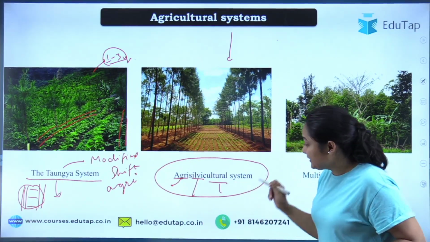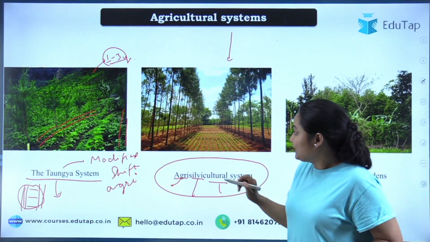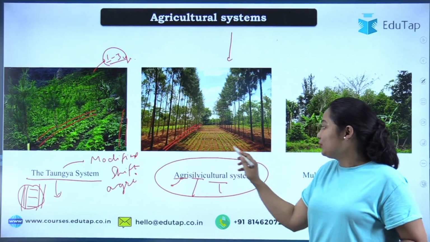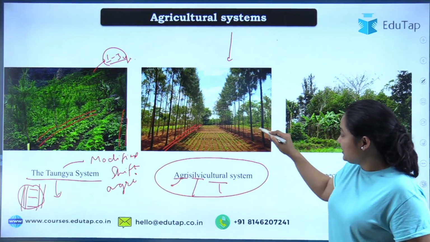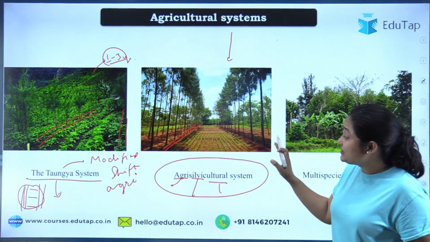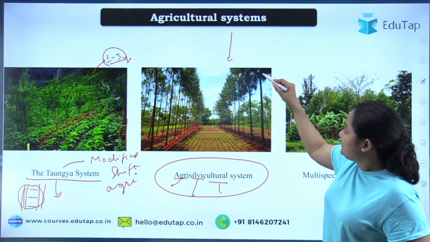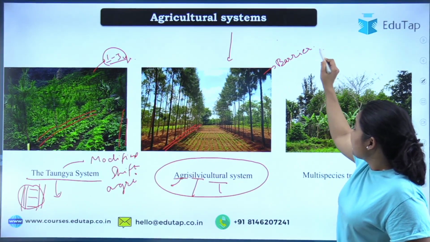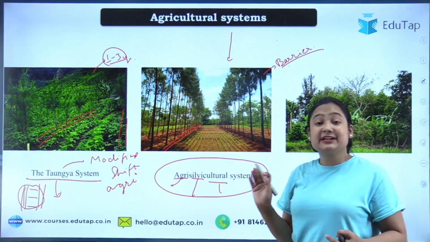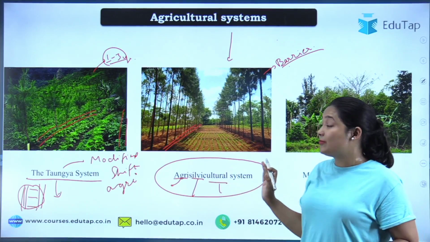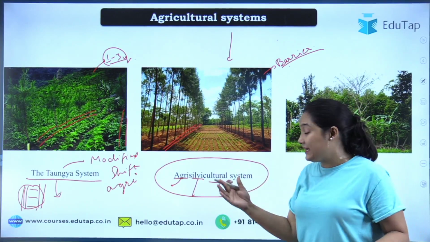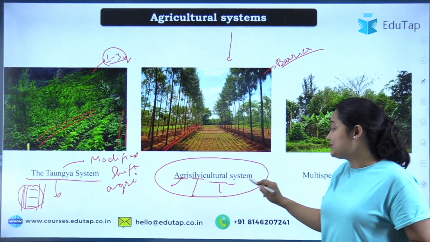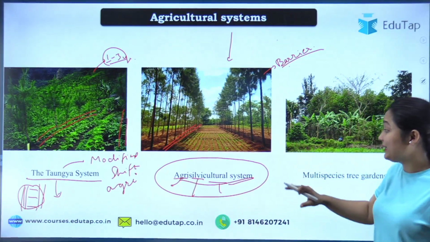Now moving to agri-silviculture, see here what we are doing, we are planting a row of forestry, and in between we are doing agriculture, then forestry, then agriculture between. So this system is repeated. Now, these trees also act as a wind barrier. And this agri-silviculture system is very popular when we talk about plantation crops. Okay, tea, coffee. So when we talk about plantation crops, this agri-silviculture is very beneficial and used very extensively.